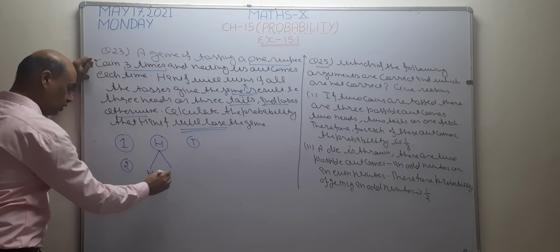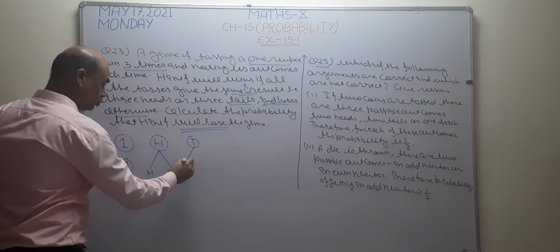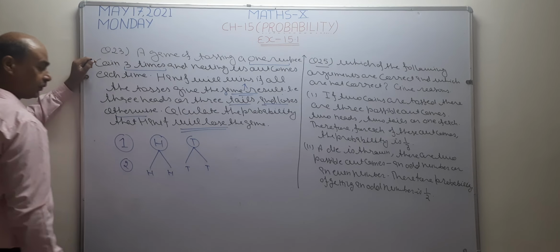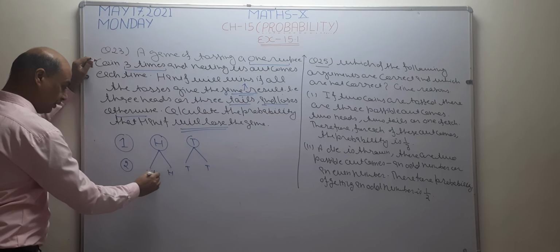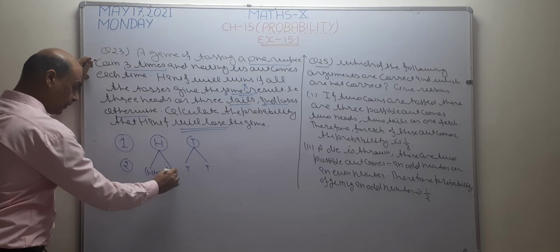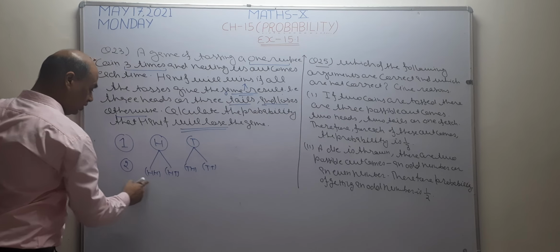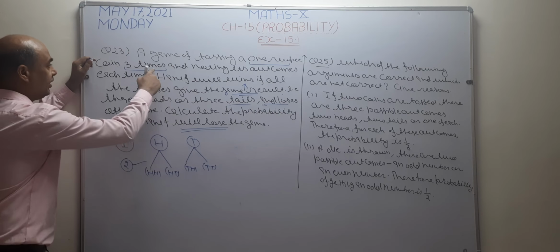See, a simple method for finding the possible outcomes when it is 2 times or 3 times: write down the given number 2 times. After writing the number 2 times, write head, tail, head, tail. These are the 4 possible outcomes when we toss a coin 2 times.